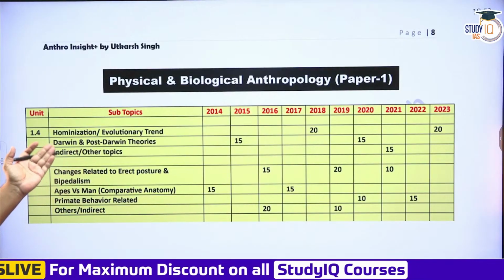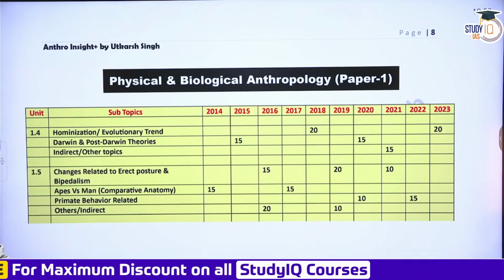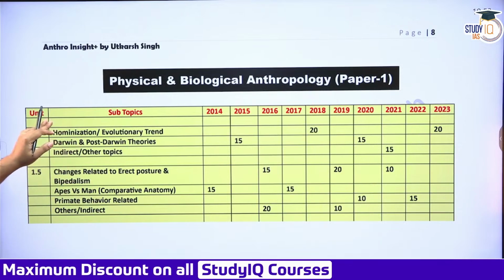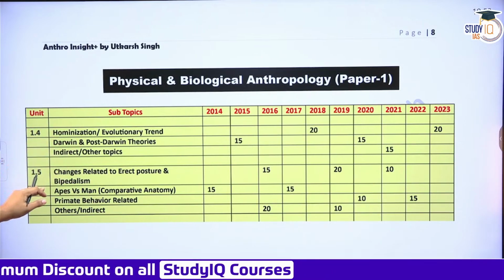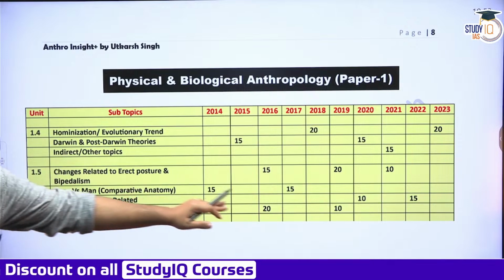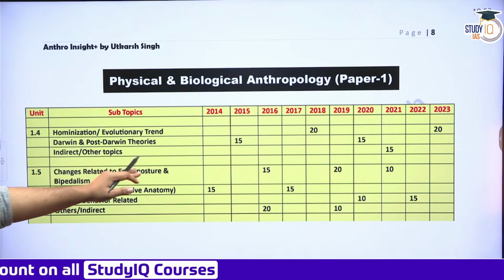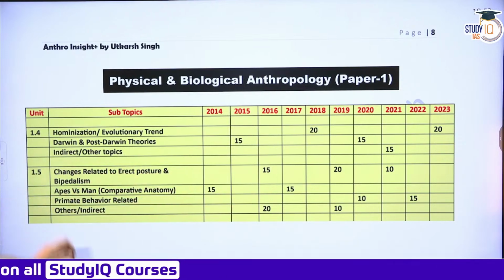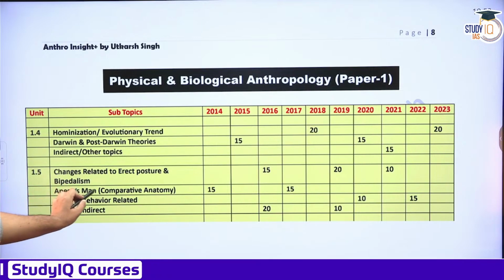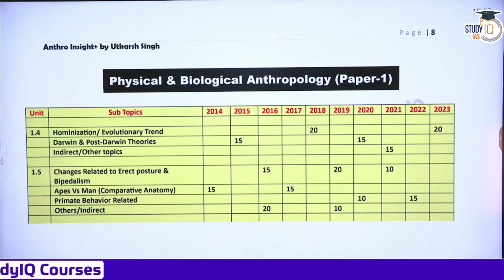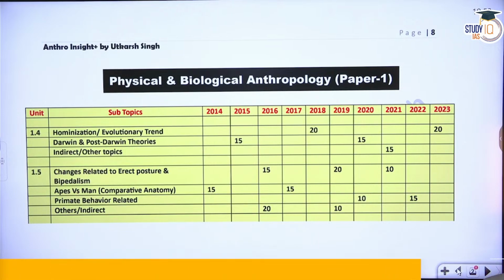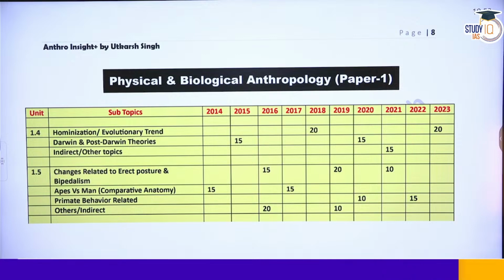So if you open that file, which is called Anthropology Insight, and you see the unit 1.5, in the past 10 to 11 years, from around 2014 to 2023, this portion, apes versus men comparative anatomy, has been asked twice. All right. And the chances of it reoccurring in the future are also quite good.